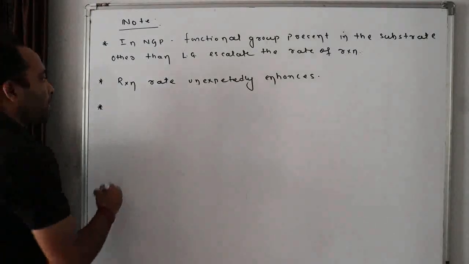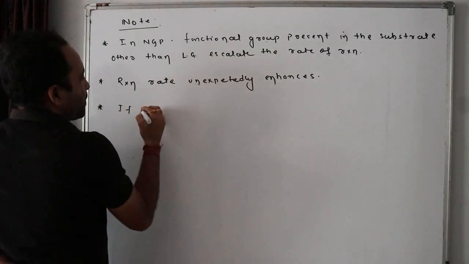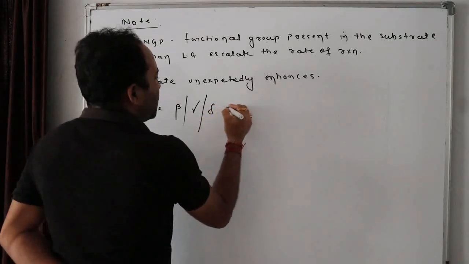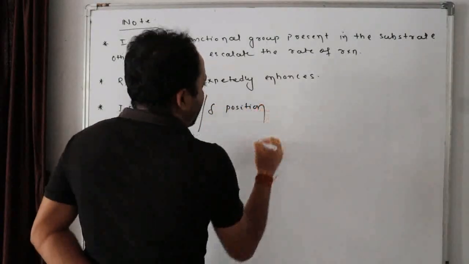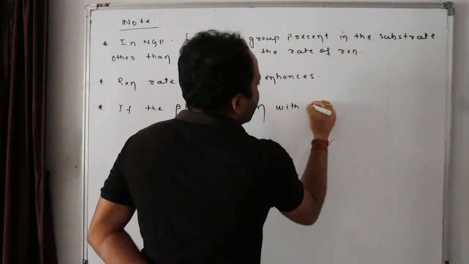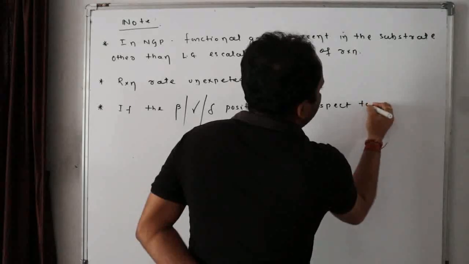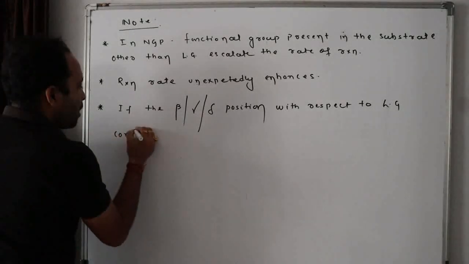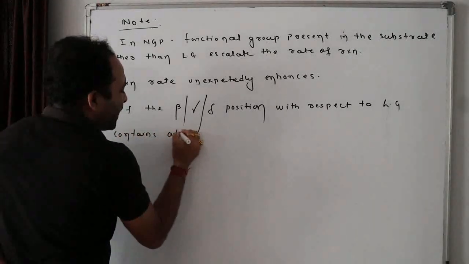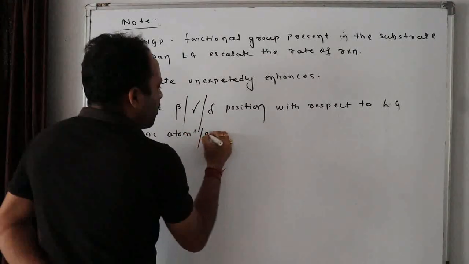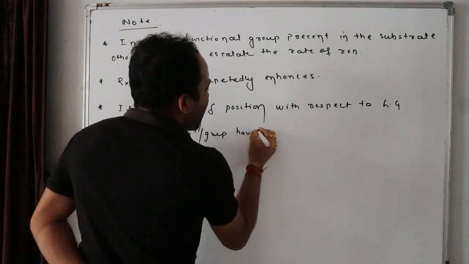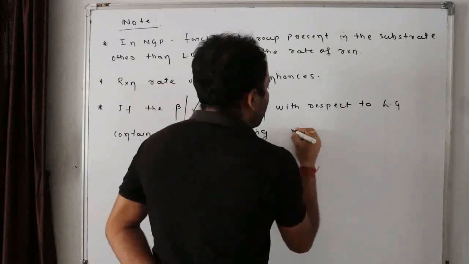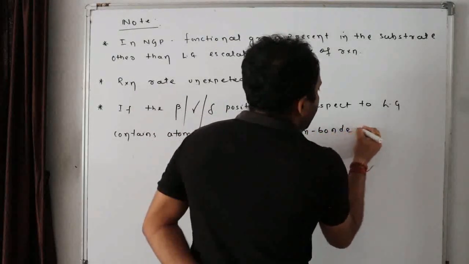Now, third point. If the beta, gamma, delta position with respect to leaving group contains atom or group having unpaired, having non-bonded electrons.